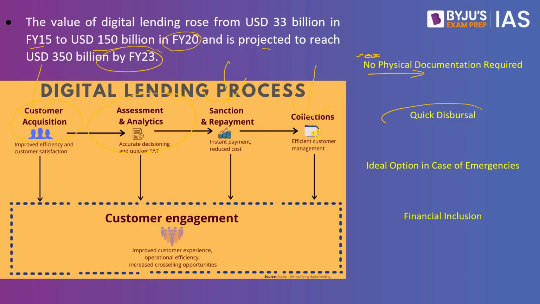The second happens to be the quick disbursal. When it comes to the traditional system, it does take a lot of paperwork, and for you to receive the money, it will take a long period of time as well. But here, the minute you upload all your documents, there'll be OTP authentication that immediately takes place. The minute this is done, you will have your money in your bank account. That's the second advantage.